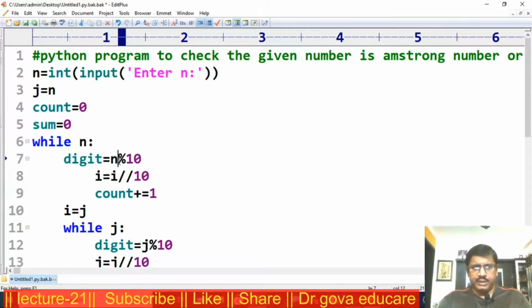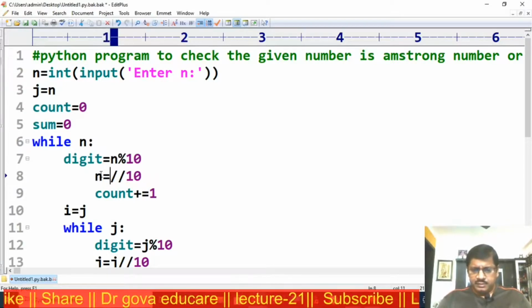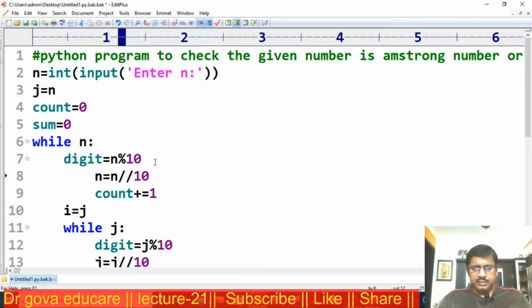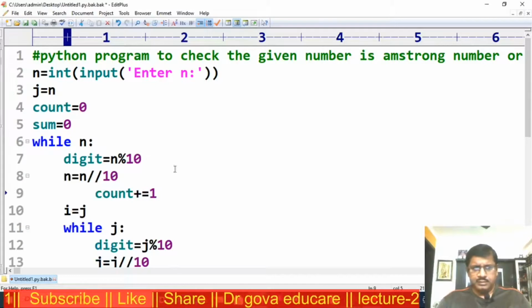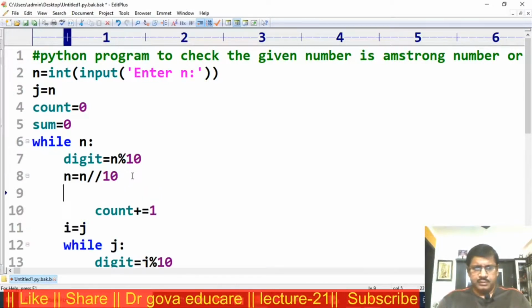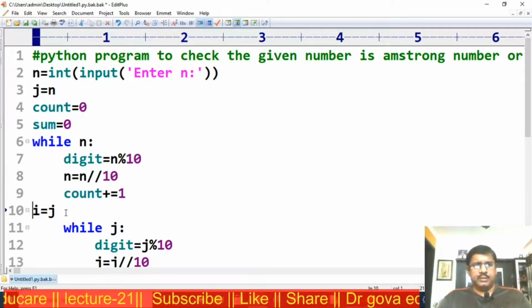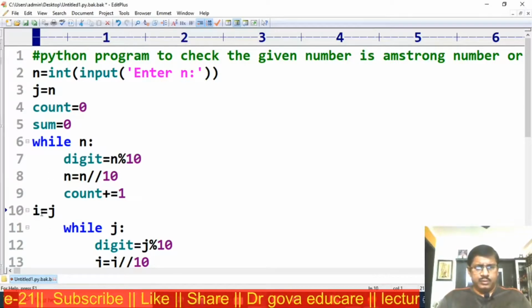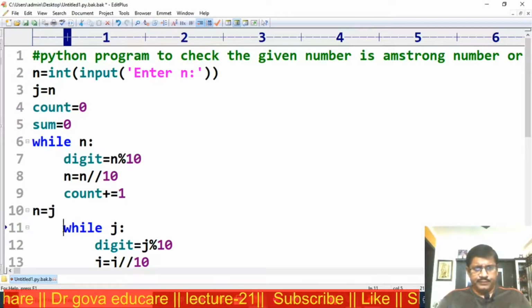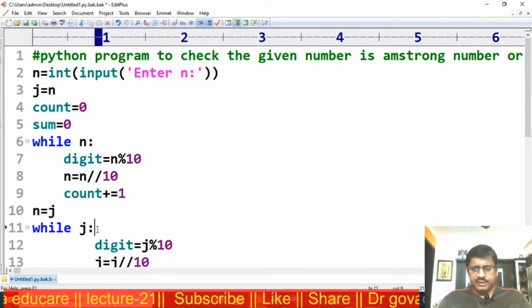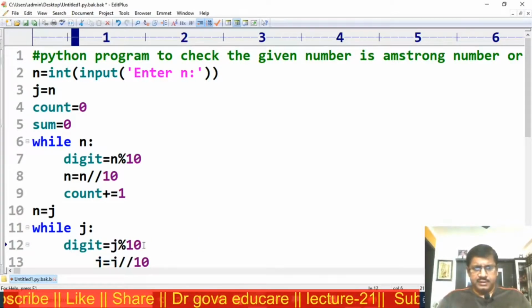Here in case of n, now again, here n is equal to j, while j, digit. Now same step.